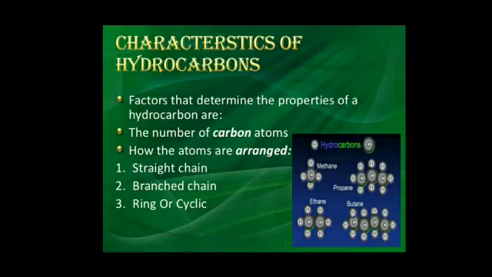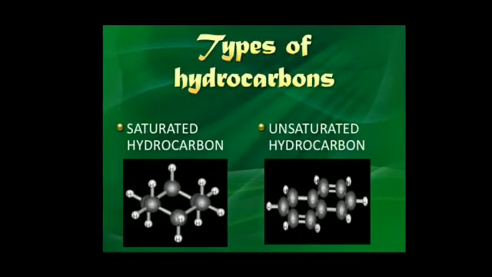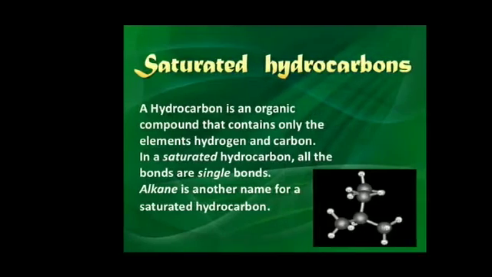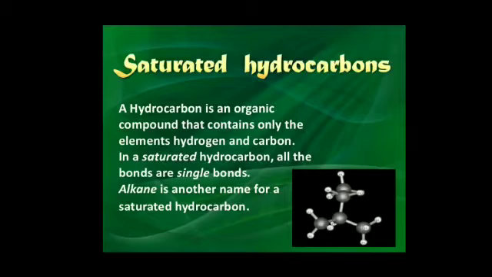As I told you in the previous video, hydrocarbons are basically of two types: saturated hydrocarbon and unsaturated hydrocarbon. Saturated hydrocarbon is an organic compound that contains only the elements hydrogen and carbon. In a saturated hydrocarbon, all the bonds are single bonds.